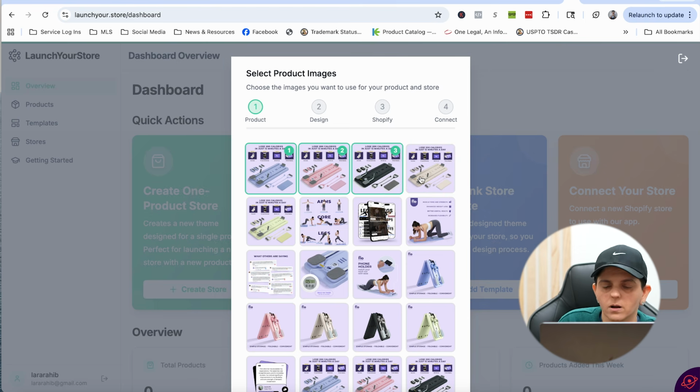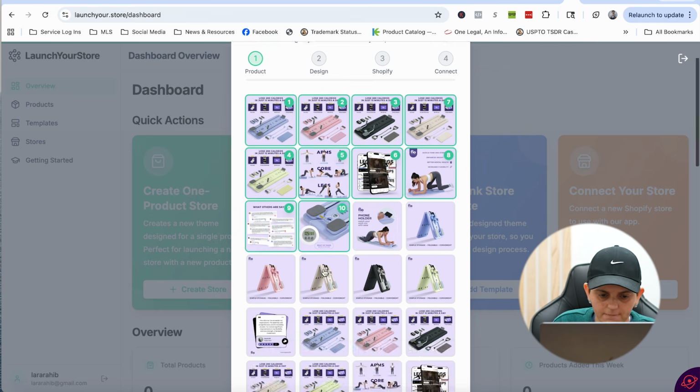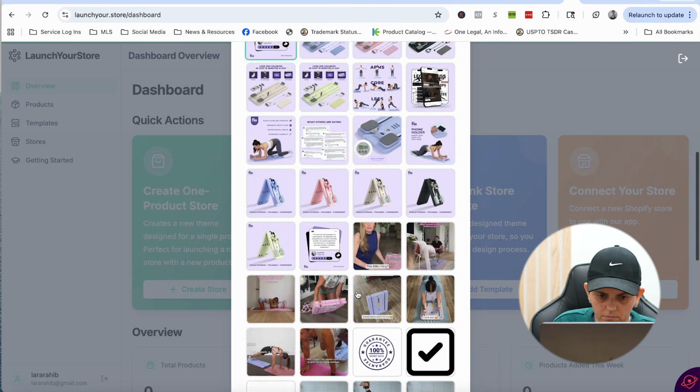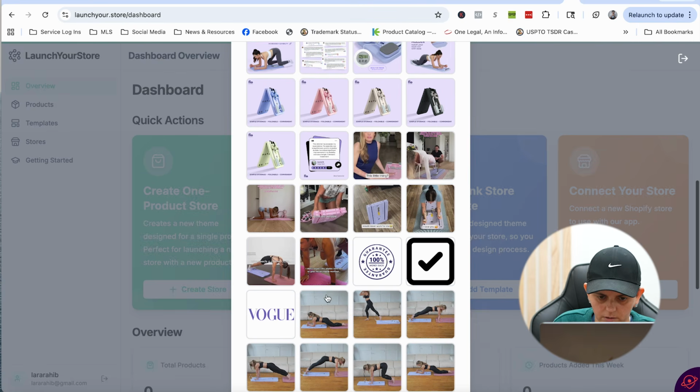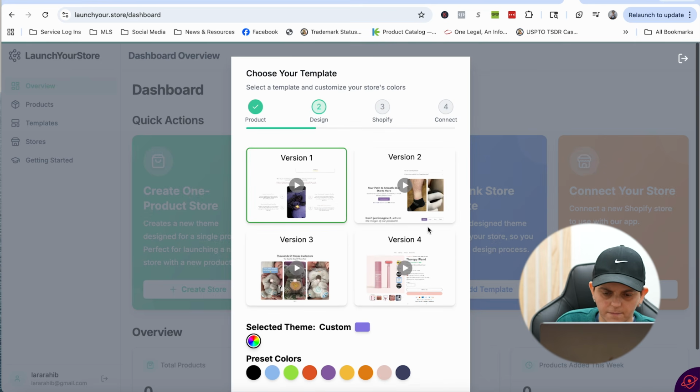Now, obviously, we are not going to use the exact same pictures, right? We are going to use AI to create us brand new pictures, but we want the infrastructure of their online store. So we're just going to select these pictures, right? Let's just start off with these. And then we click next, okay?